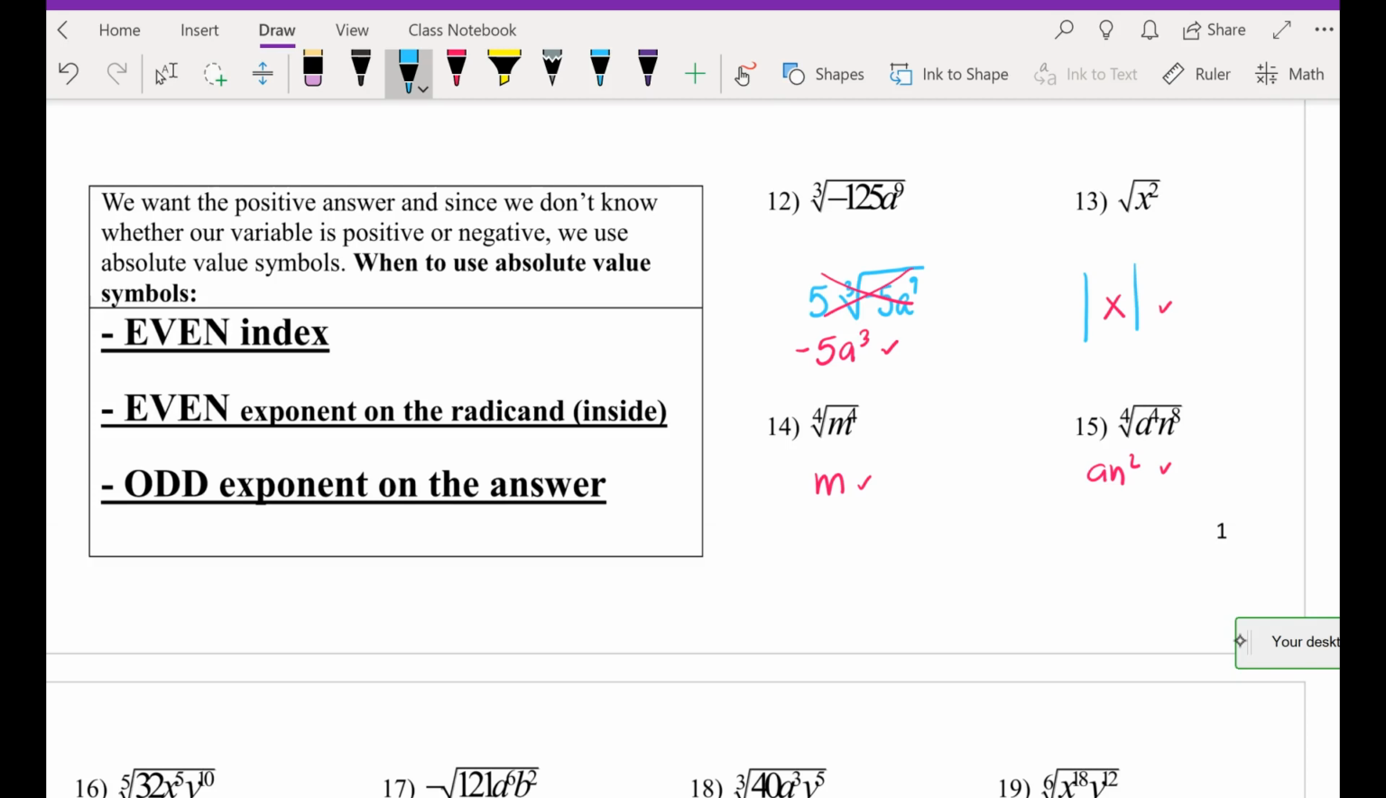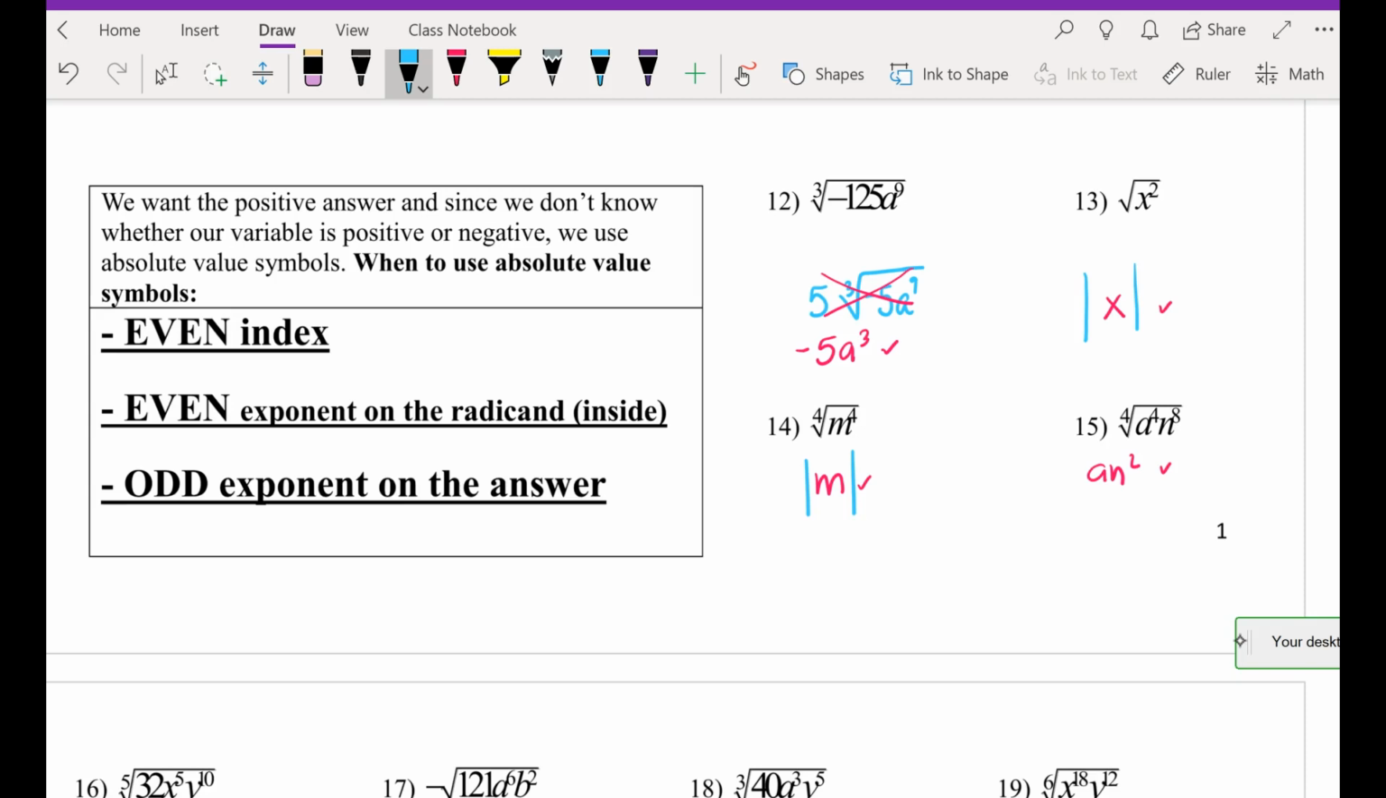Is that an even index or an odd index? Even. Same thing as square root then. Can I have a negative answer? No. So how do I ensure that this is always positive? Absolute value. Put in absolute value. Okay. Absolute value. Now 15. Even index or odd index?